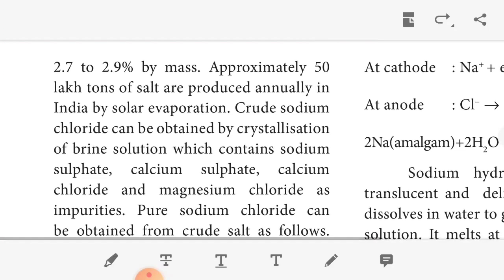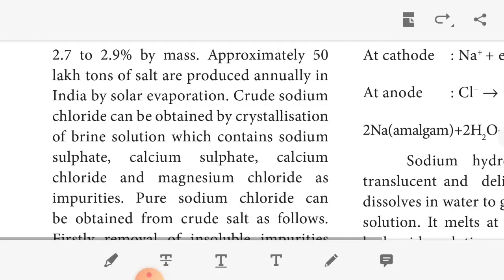The crude sodium chloride can be obtained by crystallization of the brine solution, which contains sodium sulfate, calcium chloride, magnesium chloride. Crude means it has impurities. So crystallization of the brine solution. Brine solution means sodium sulfate, calcium sulfate, magnesium chloride, then calcium chloride. These are the impurities. That is called a brine solution.